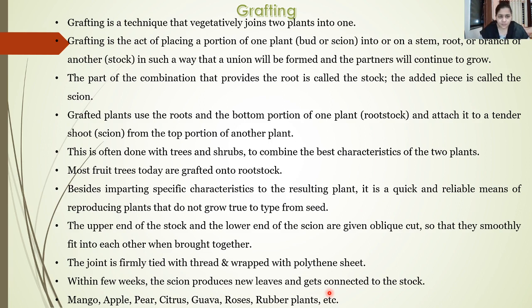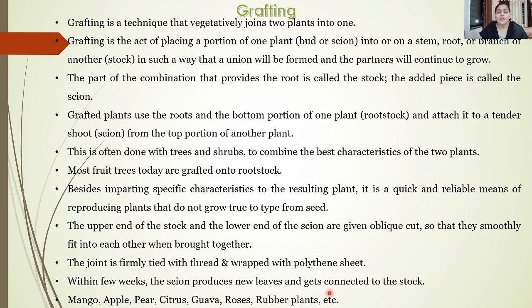Out of these two plants, the plant which is rooted, or on which the grafting is to be done, is called the stalk, whereas the part which is to be connected or inserted onto the root plant is called the bud or scion. In short, the rooted plant is called the stalk, whereas the part which is to be inserted is called the scion.